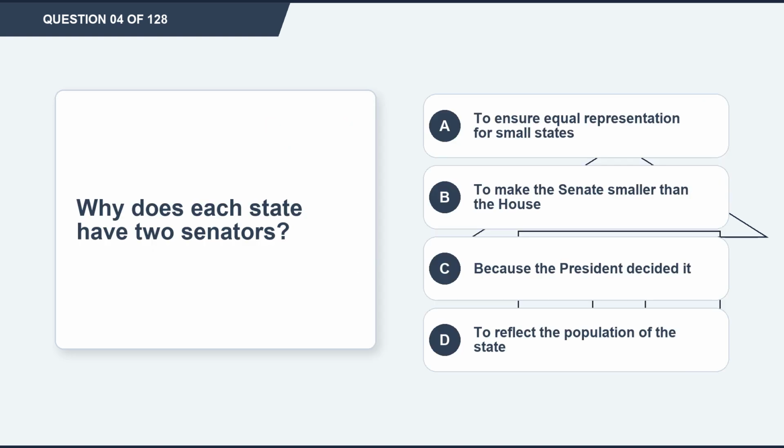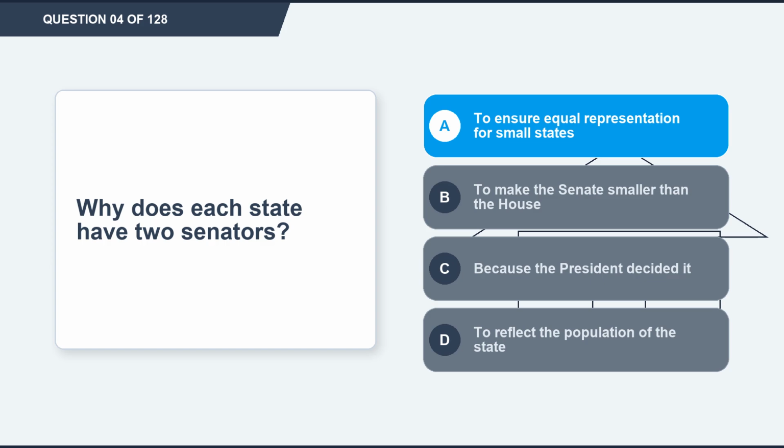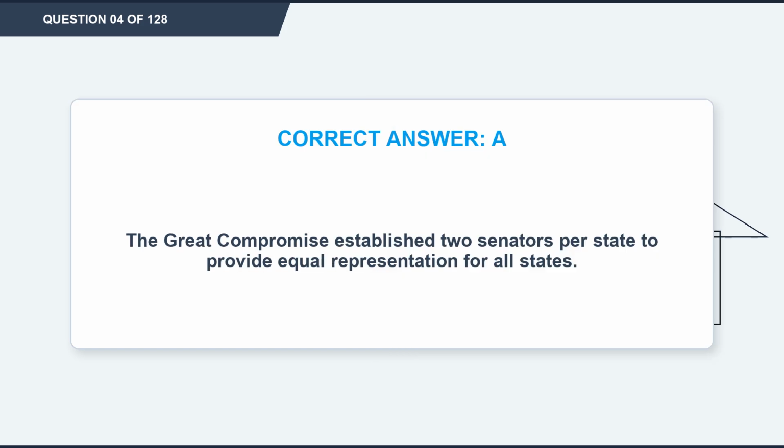Question 4. Why does each state have 2 senators? Option A. To ensure equal representation for small states. Option B. To make the Senate smaller than the House. Option C. Because the president decided it. Option D. To reflect the population of the state. The correct answer is option A. To ensure equal representation for small states. Explanation. The Great Compromise established 2 senators per state to provide equal representation for all states.